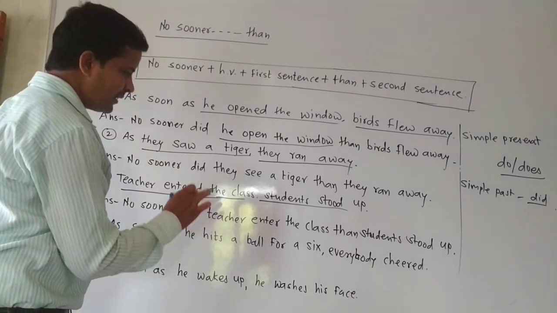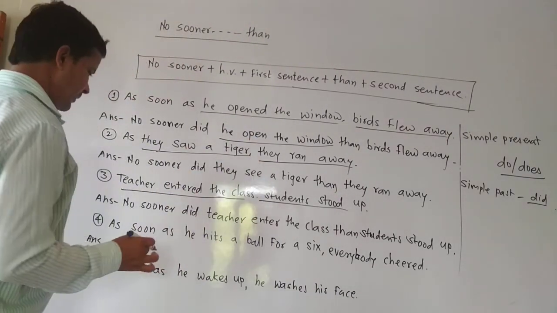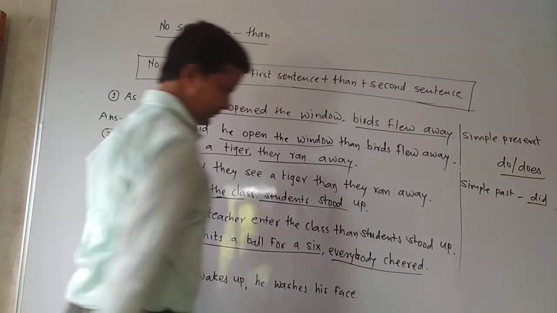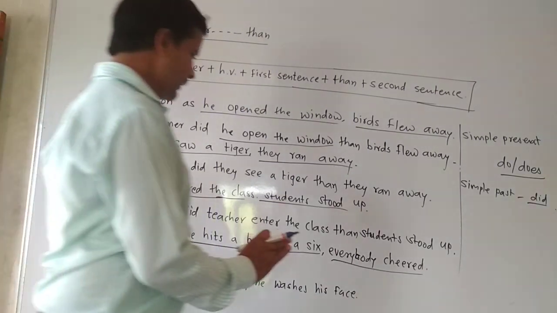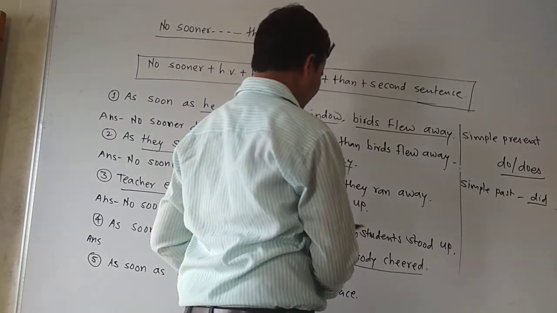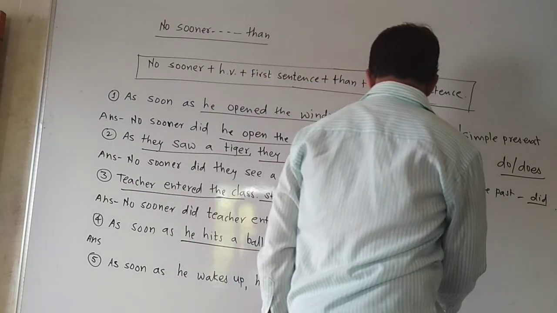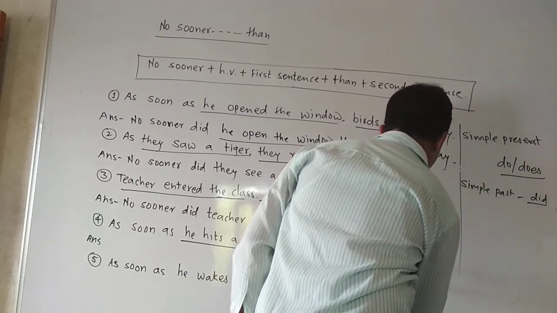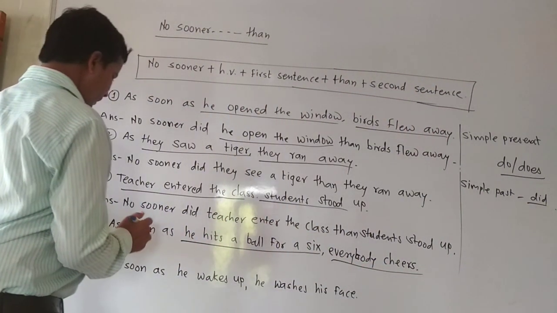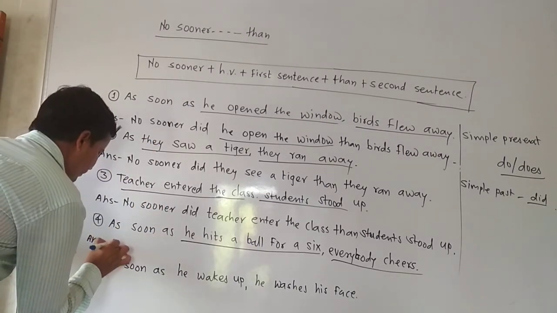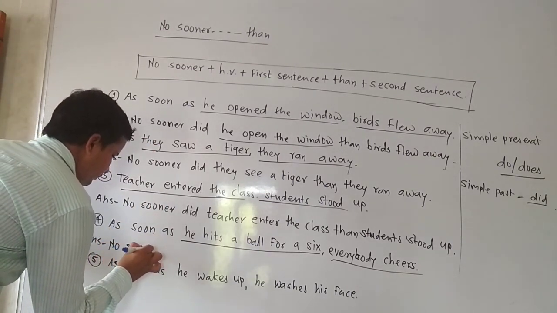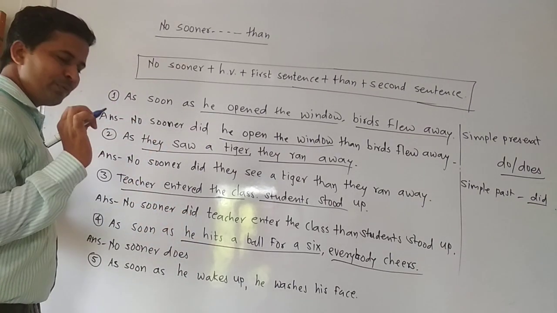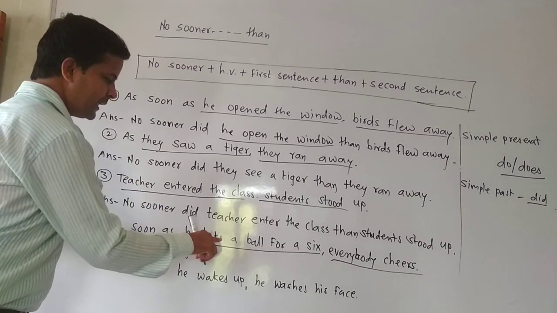As soon as he hits a ball for a 6, everybody cheered. Then see, he hits a ball for a 6, everybody cheered. Okay, or we will do one thing, we will just write the same sentence in the same tense. Everybody cheers. See now. So begin your sentence with no sooner. No sooner does. Why have we used does here? Because it is third person singular and s is added to it.